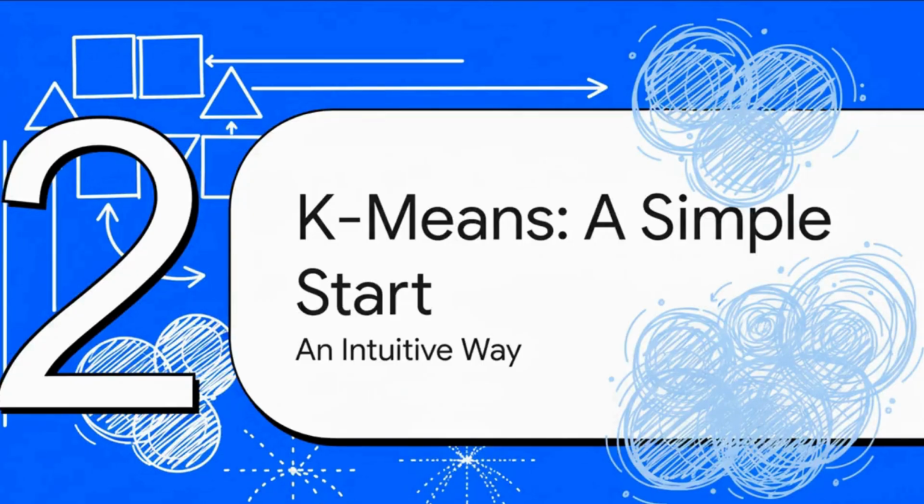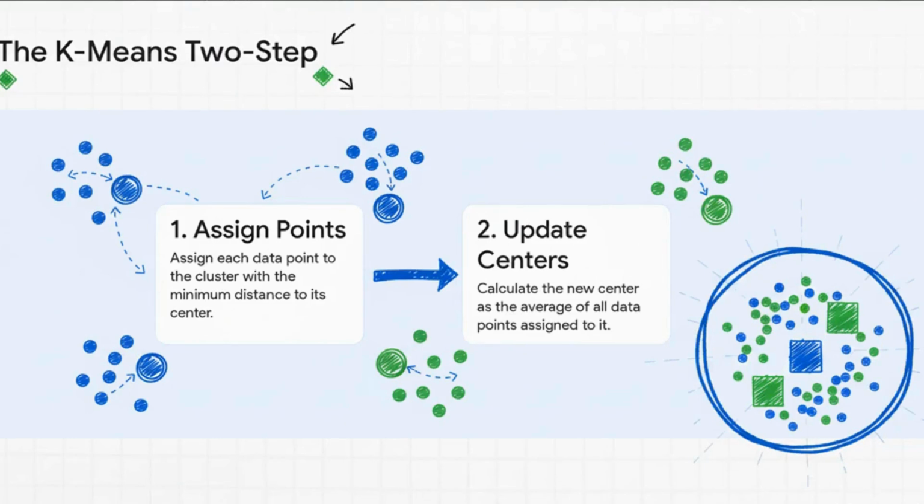All right, let's start our quest with an algorithm called K-means. It's a really great place to begin because it's simple, it's elegant, and it's super intuitive. It's honestly one of the most common ways to get started with clustering, and I think you'll find it pretty fascinating. The K-means algorithm is basically a simple two-step dance that just repeats until it finds a solution. First, in the assign step, every data point looks around, finds its closest cluster center, and joins that group. Then, in the update step, those cluster centers move to the new average position of all the points in their group. It's this constant back and forth until everything finally settles into place.